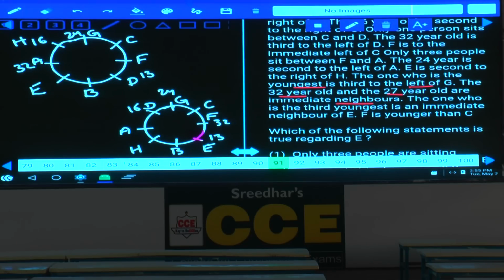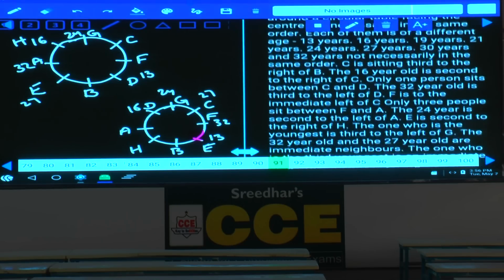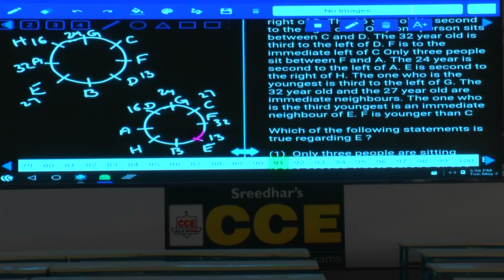Now in this case 32 and 27 are adjacent, hence C is 27. The one who is the third youngest is an immediate neighbor of E. Third youngest means the 19-year-old. This 19-year-old is an immediate neighbor of E. Now E is here, so B must be 19.